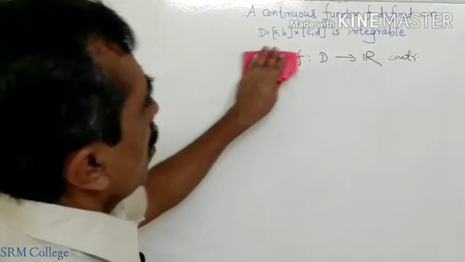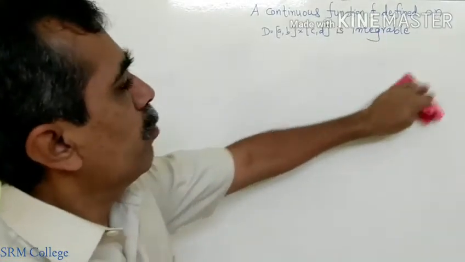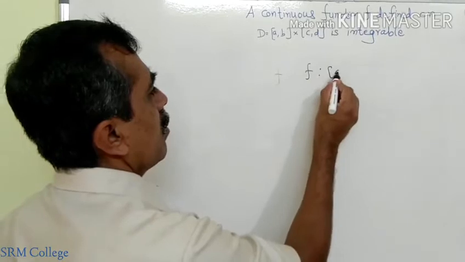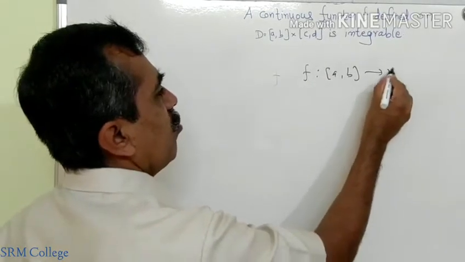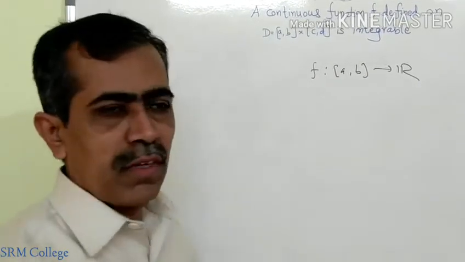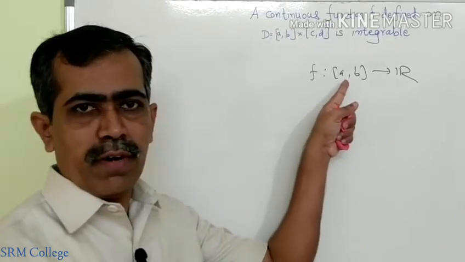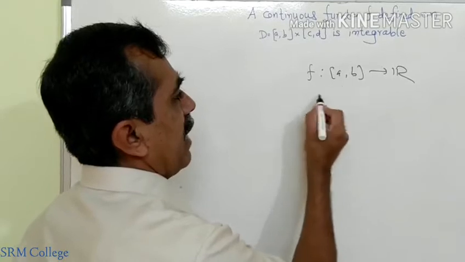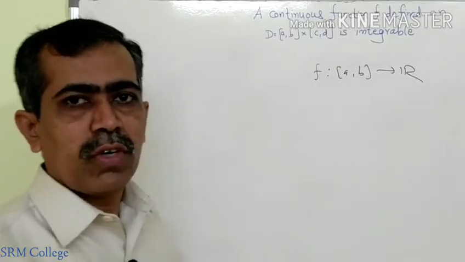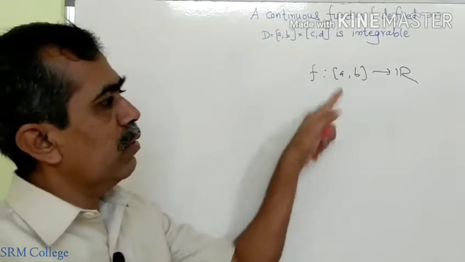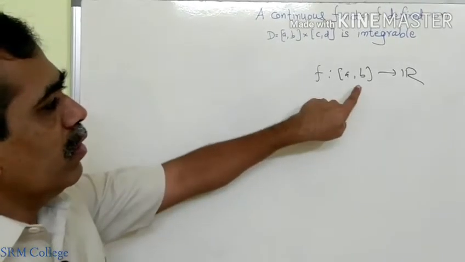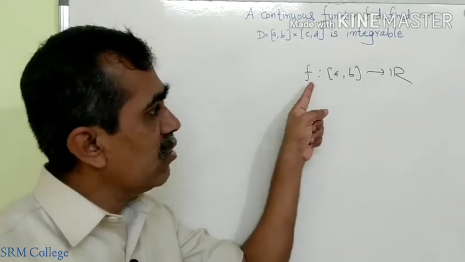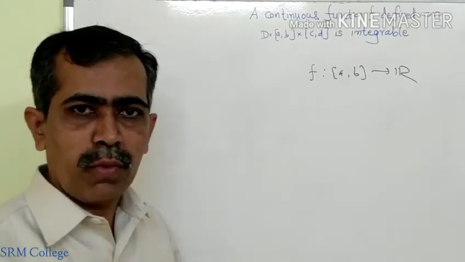In first year also you have studied the properties of continuous functions defined on a closed interval in R. If f is a continuous function defined on a closed interval, then f attains its bounds. So what you have learnt is every continuous function defined on a closed and bounded interval always attains its bounds. That is true in the case of functions of one variable, and you have proved all these things.